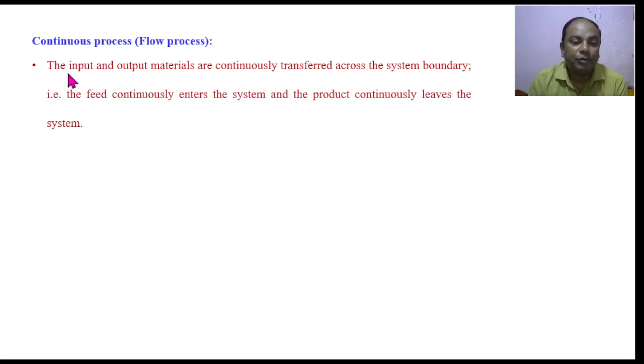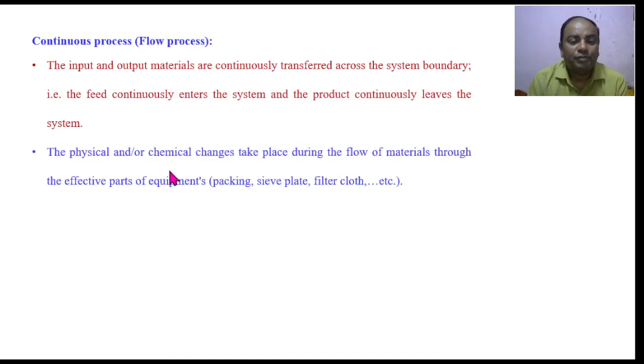That means input and output of material are continuously transferred across the system boundary. That is, feed enters into the system as well as the product continuously leaves the system. Moreover, physical and chemical changes take place.